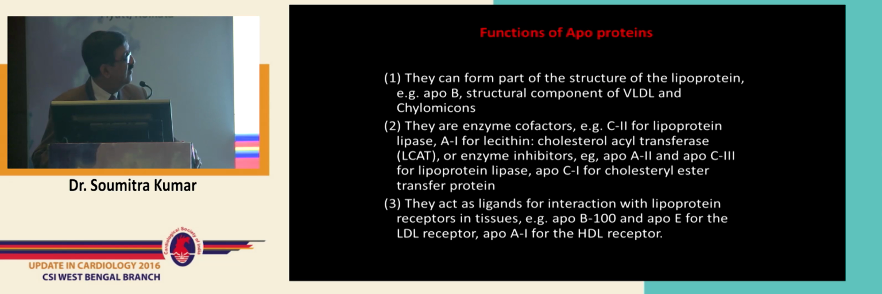What are the functions of apoproteins? They can form part of the structure of the lipoprotein, like ApoB, a structural component of VLDL and chylomicron. They can be enzyme cofactors, like ApoC2 for lipoprotein lipase, ApoA1 for LCAT, ApoA2, ApoC3 for lipoprotein lipase, and so on. Or they can act as ligands for interaction with lipoprotein receptors in tissues, like ApoB100 or ApoE for the LDL receptor, ApoA1 for the HDL receptor.